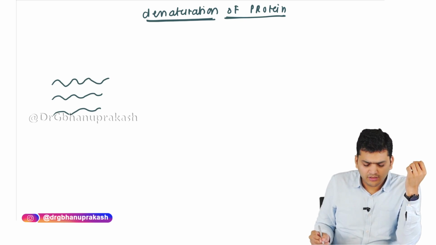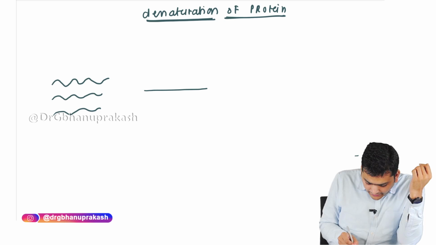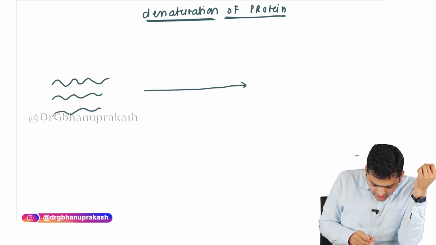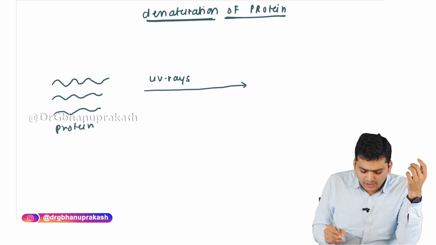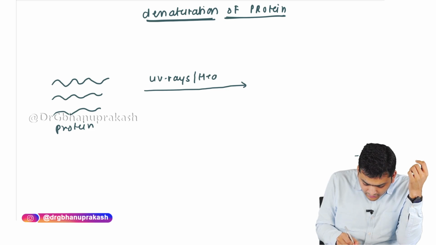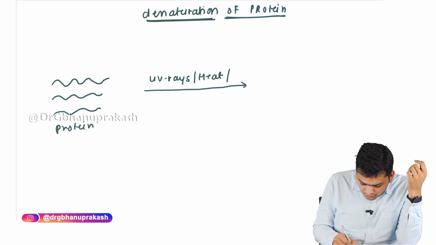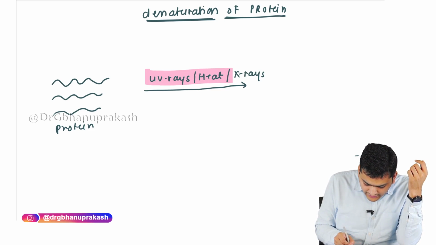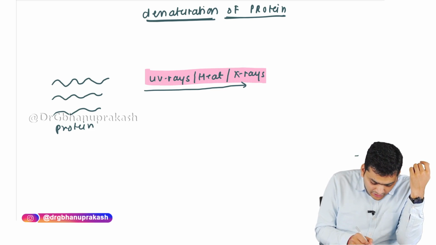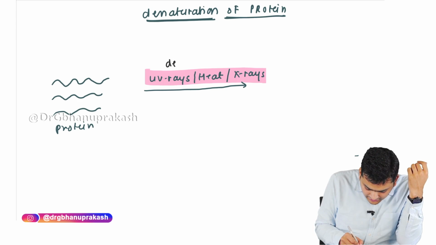Now when we go to sunlight, these protein molecules will be exposed to UV rays, or sometimes they may be exposed to heat, or sometimes to X-rays. So all of these, UV rays, X-rays or heat, are called the denaturing agents.